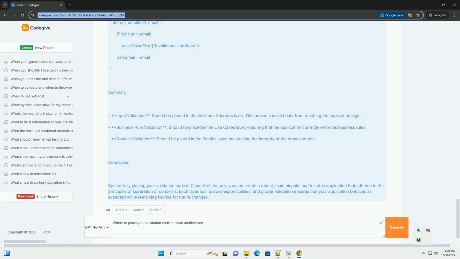2. Business rule validation. Business rule validation should be done within the use cases layer. This ensures that the application logic adheres to the defined rules regardless of how the data was received.